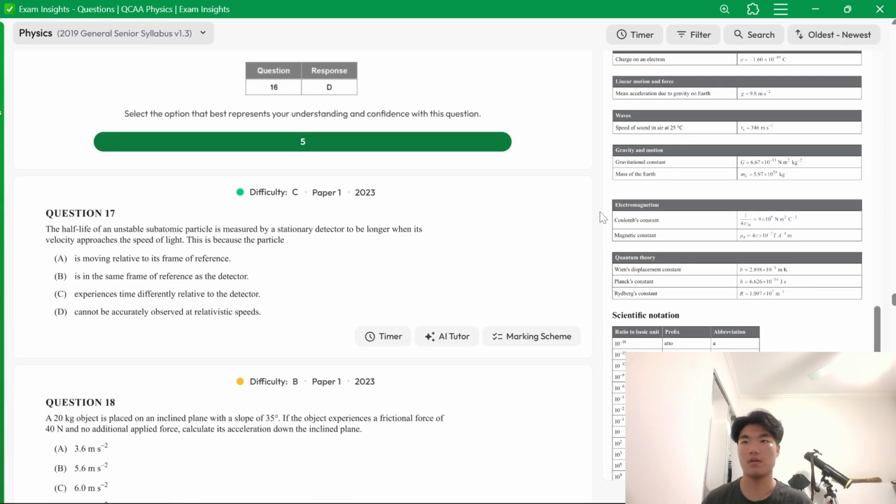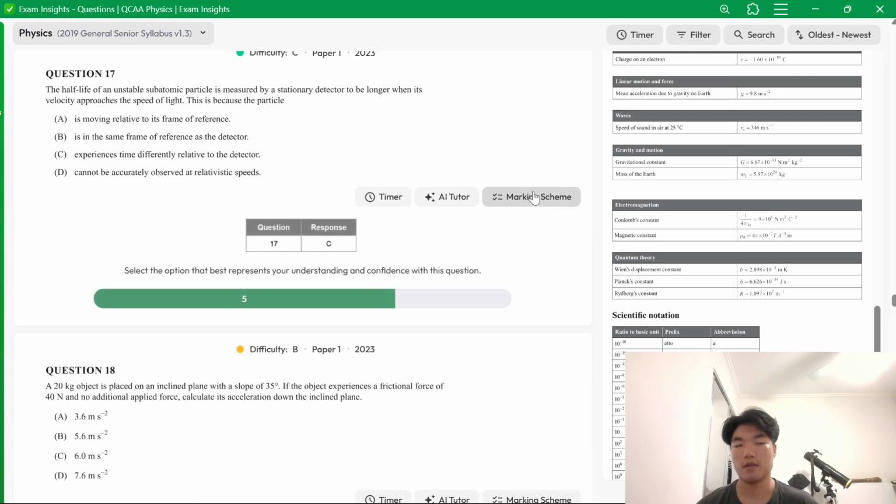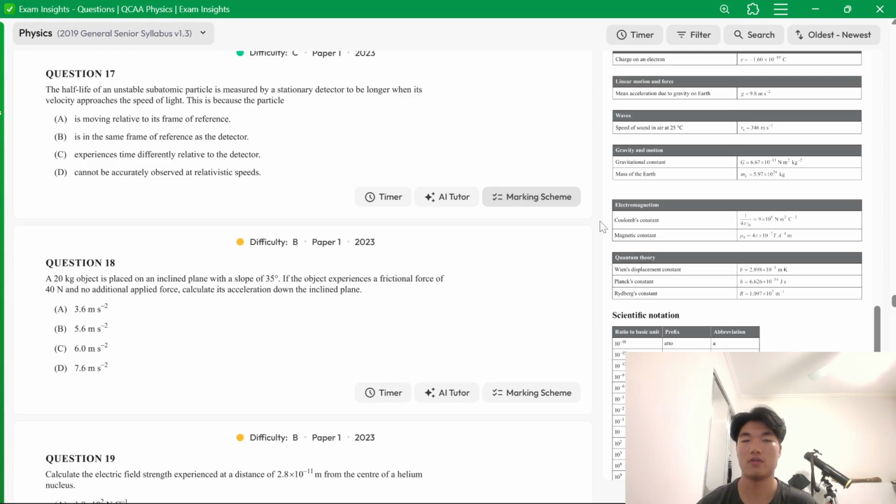Okay, it is. The half-life of an unstable subatomic particle is measured by a stationary detector to be longer when its velocity approaches the speed of light. It's experiencing time differently. Yeah, it's time dilation because of the relativistic speeds.